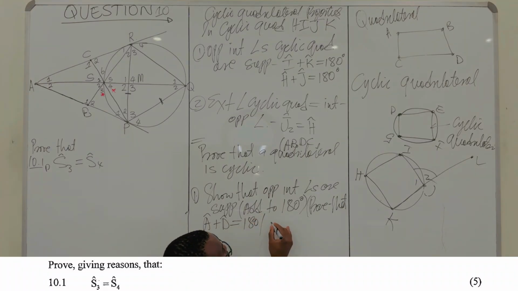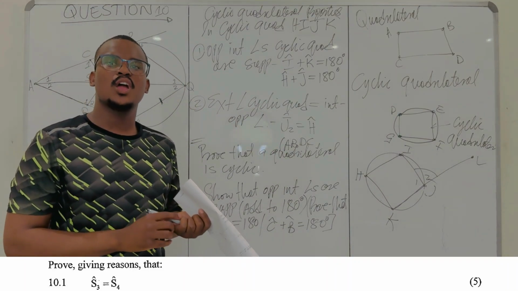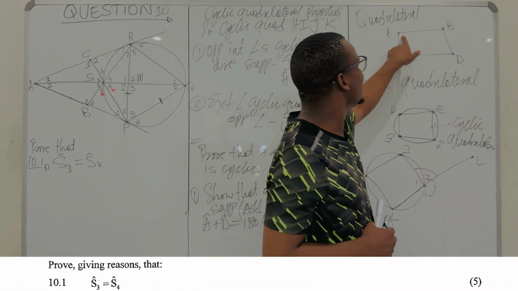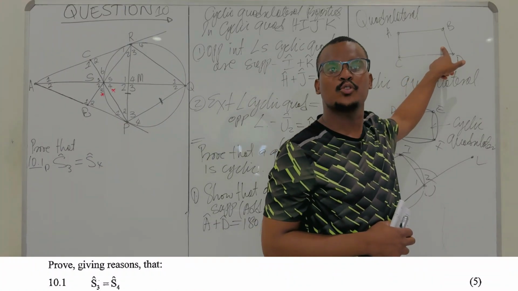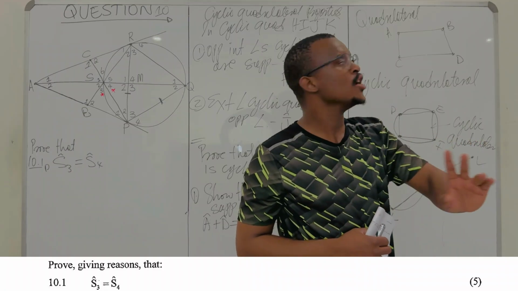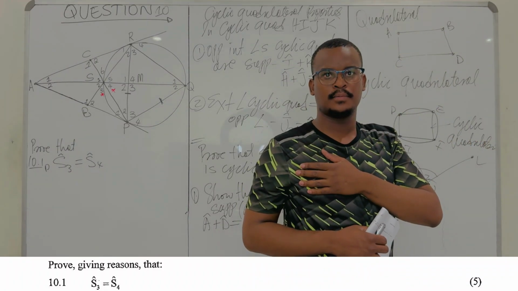Or angle C plus angle B is equal to 180 degrees. So in order to show that a quadrilateral is cyclic, you must show that this angle plus this angle add up to 180 degrees. That will be enough. You stop there. You don't have to prove this and prove that. One will do the work.